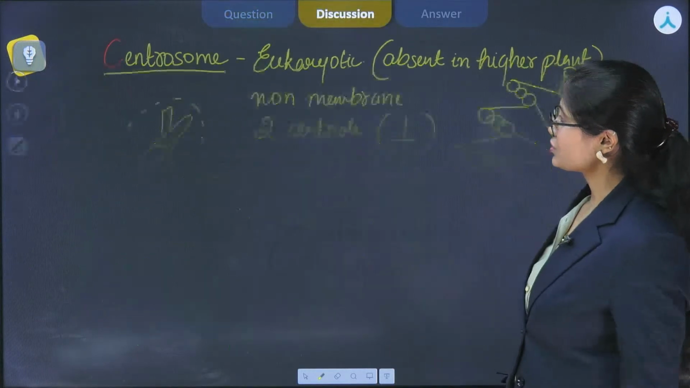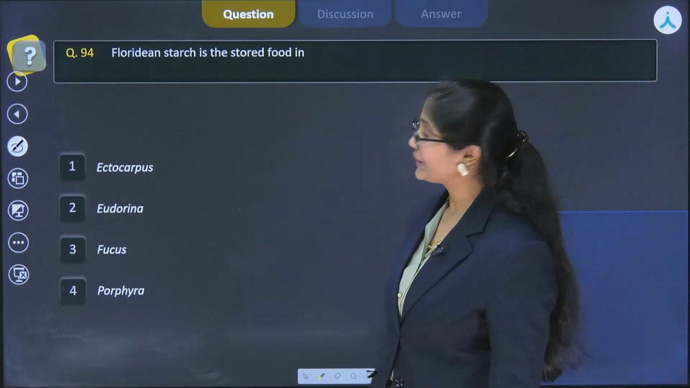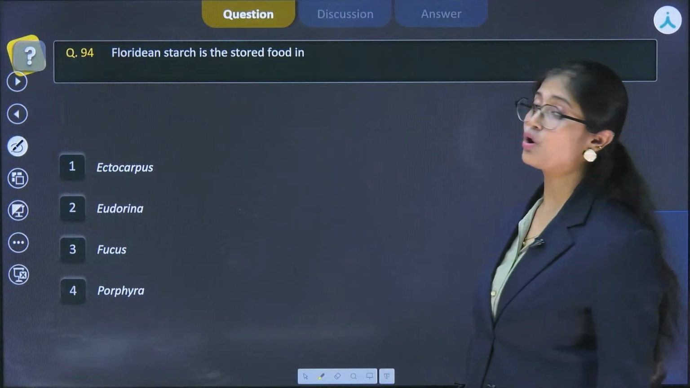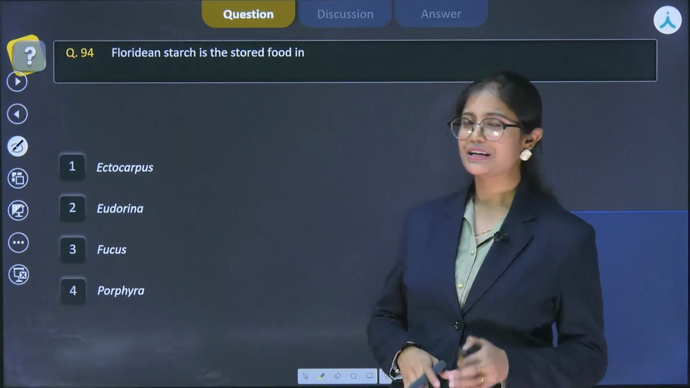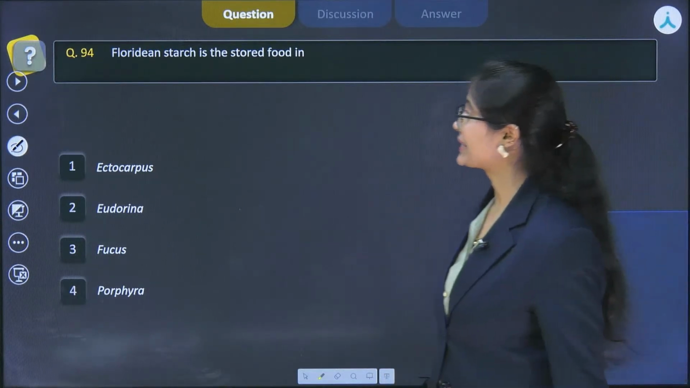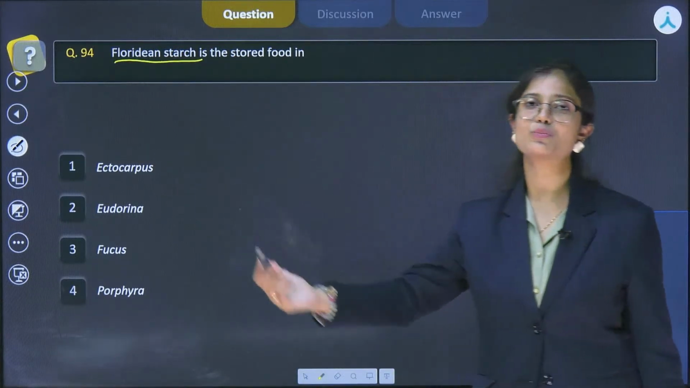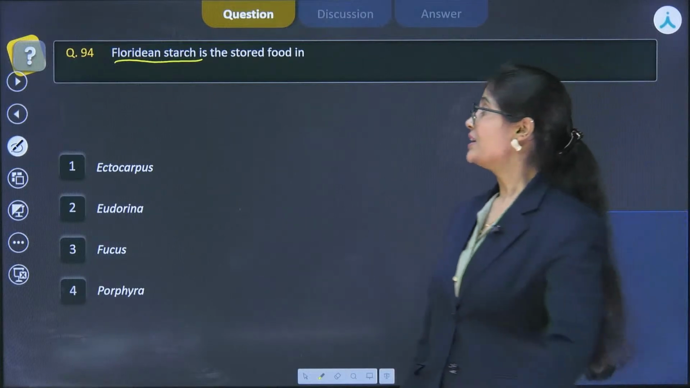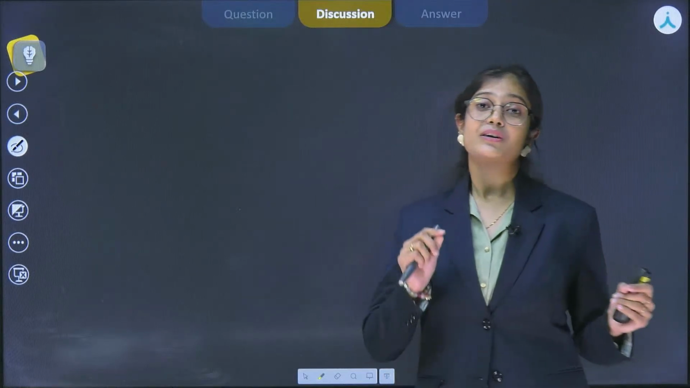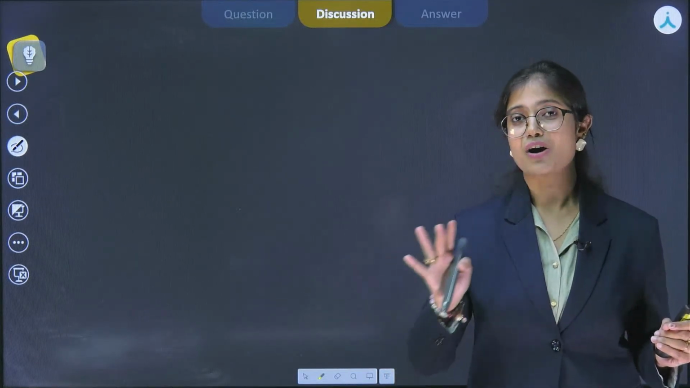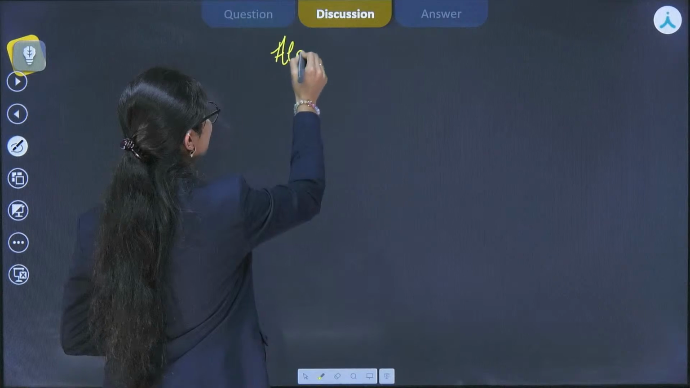Let's move to the next question, question number 94, which says Floridean starch is the stored food in. As I can see, this question is from the chapter Plant Kingdom. It is quite a large chapter. Let's see what we can study. That Floridean starch is the stored food. So let's talk about the stored food material in different algae. So if we see, there are different types of algae. Algae are classified into 3 different classes on the basis of their pigment. Let's classify them.